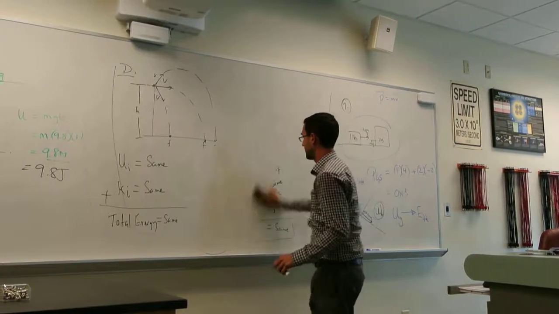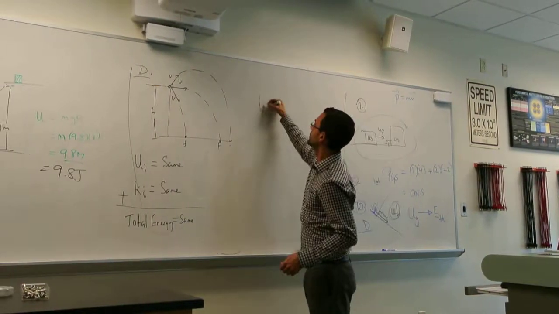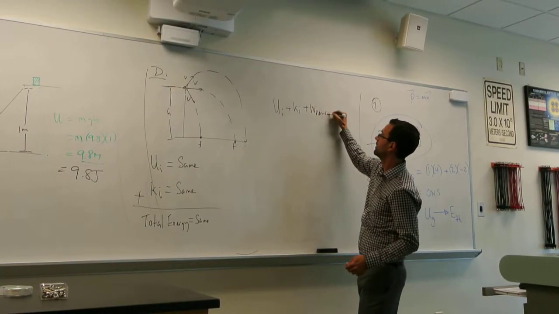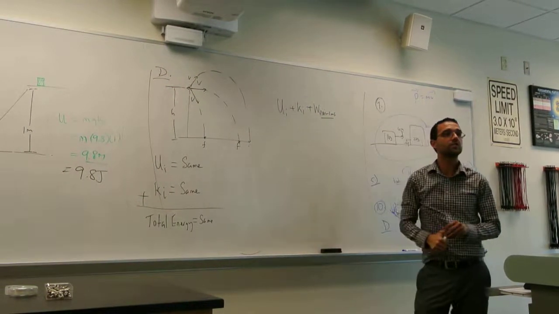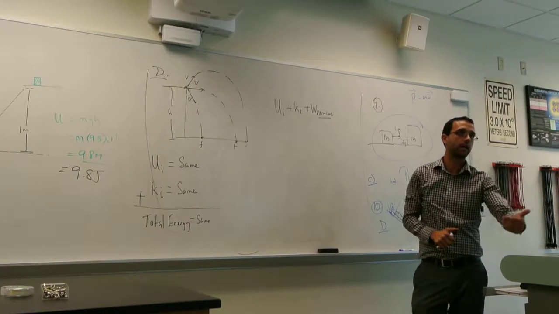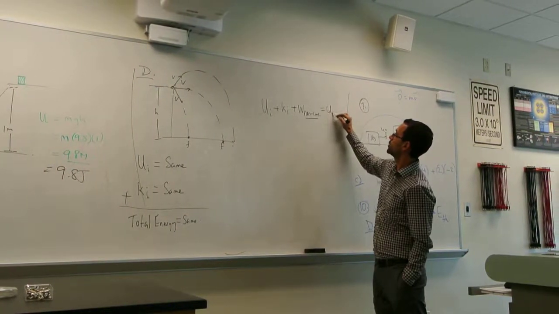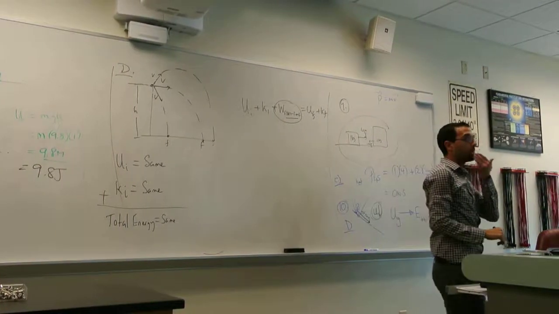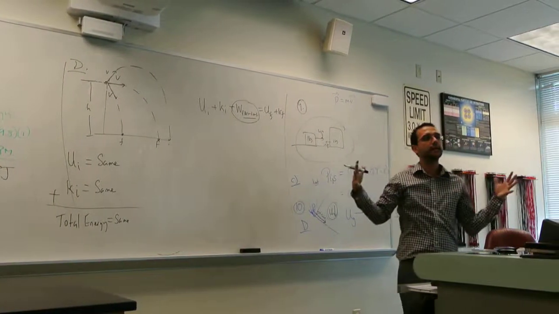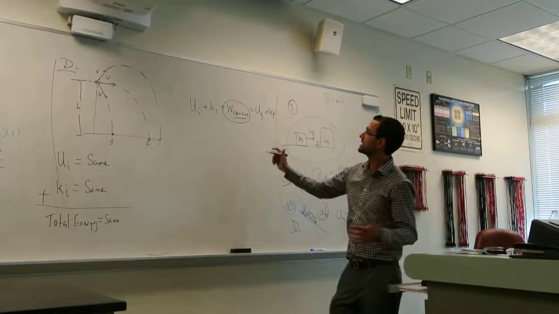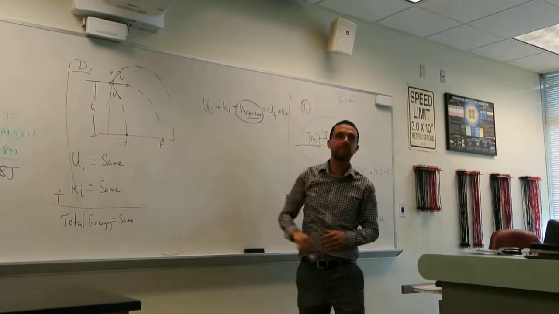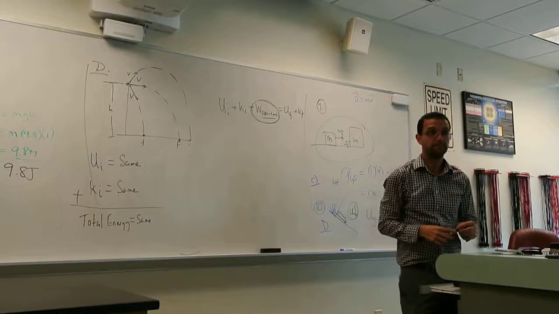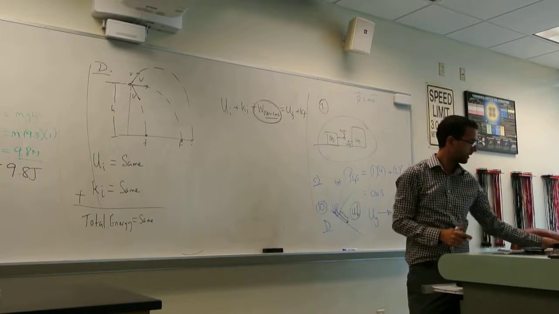We did a problem like that. It was the one where it was U initial plus K initial plus work non-conservative. And the work non-conservative is the work done by friction. Okay, we did that example. And that's equal to U final plus K final. So in order to incorporate friction, you would have to do everything the same that you would normally do, except you would have to calculate the work done by friction during that process. That's it. Yeah. Yep. I have a quick question for number 13 on chapter 10.